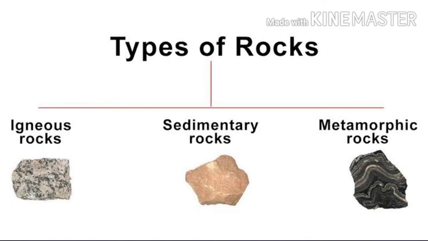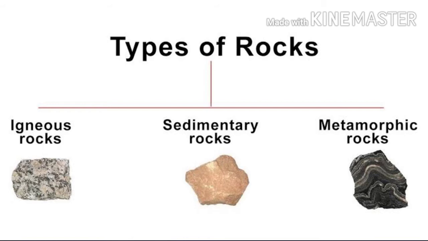So we are going to learn about the different categories or types of rocks. Mainly, the rocks are divided into three sections. The first one is igneous rocks, the second one is sedimentary rocks, and the third one is metamorphic rocks.